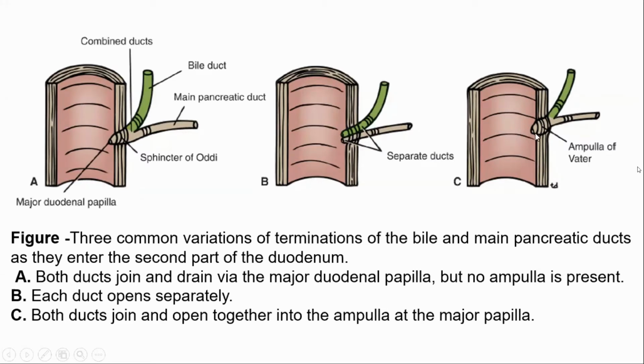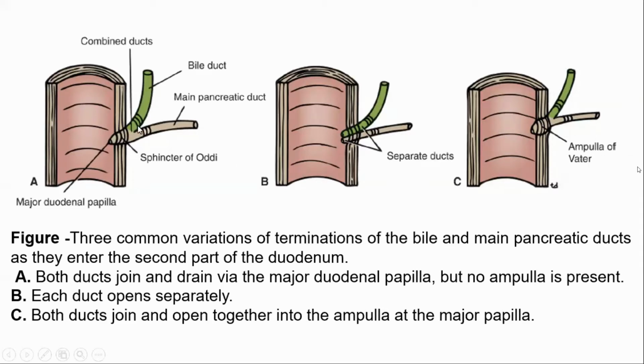And in picture C, both ducts join and open together into the ampulla, a dilatation of the terminal part of the bile duct and major pancreatic duct, the ampulla of Vater. So there are three common variations of the termination of the bile duct and main pancreatic duct.